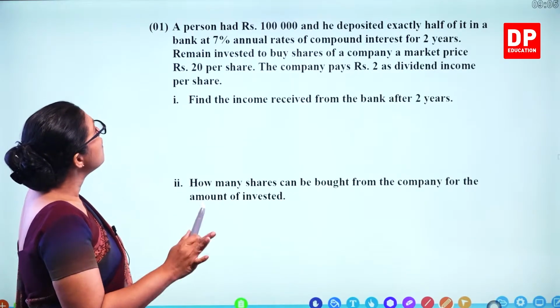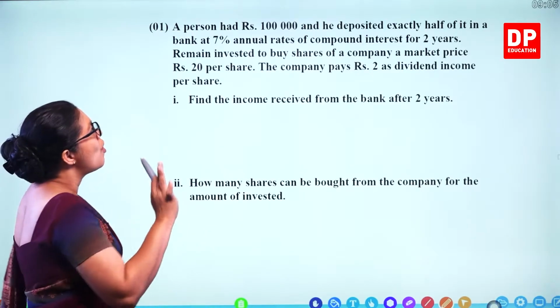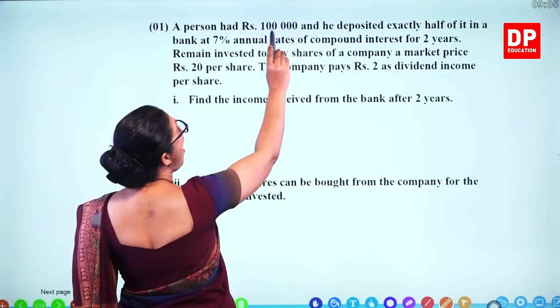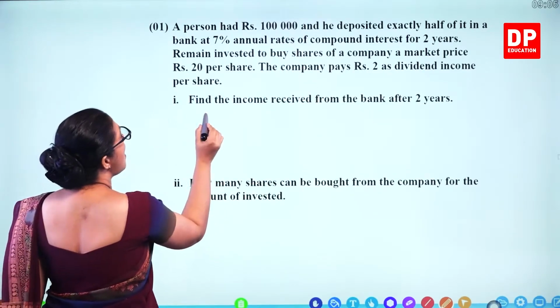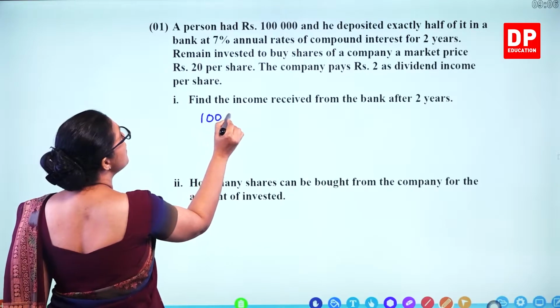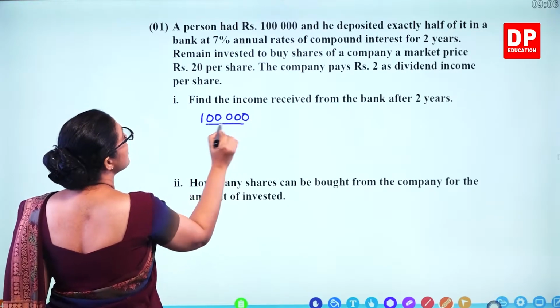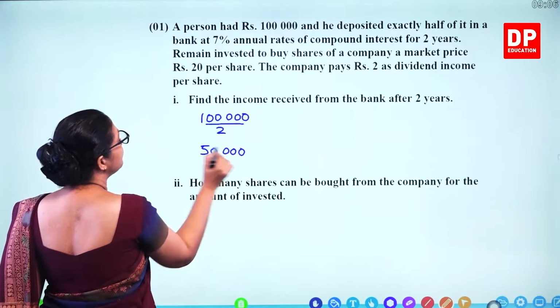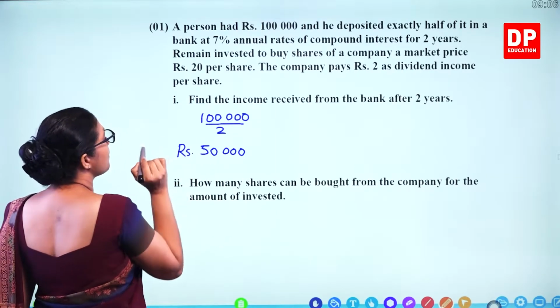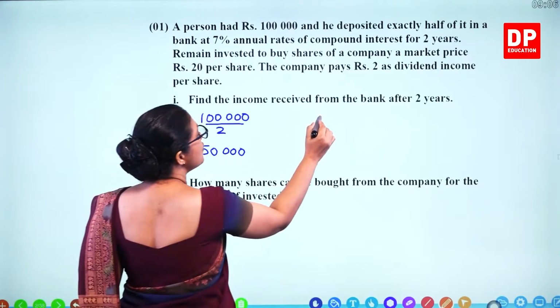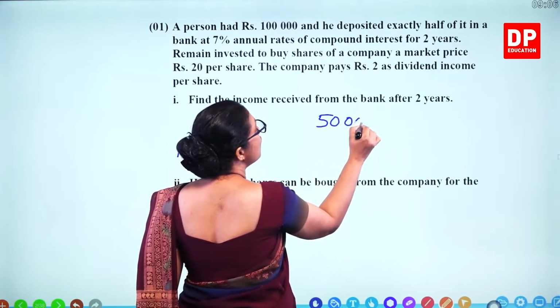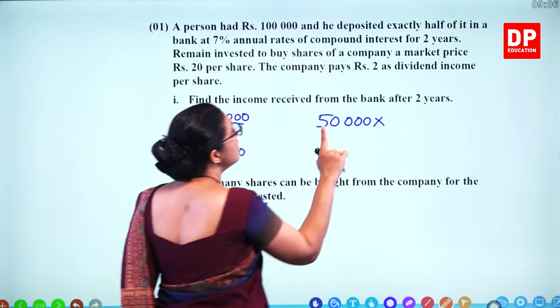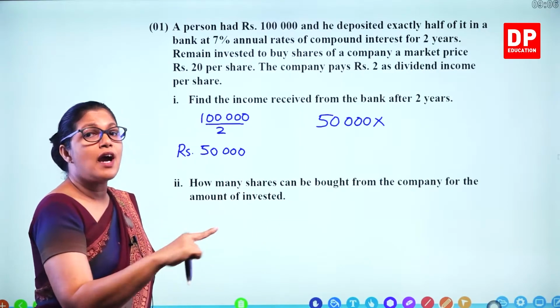So this is a 7% annual rate. What's the amount? Half of it is deposited. Half of 100,000 rupees, that's 50,000 rupees. So for 50,000 rupees for 1 year, if you deposit 100, you get 107.